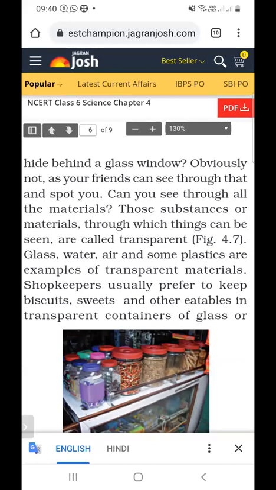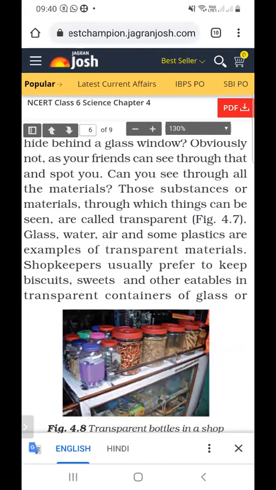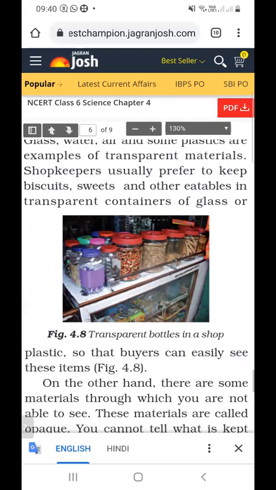Suppose when we look through a glass door, all things can be seen. So glass is a transparent material. Shopkeepers usually prefer to keep biscuits, sweets, and other eatables in transparent containers of glass or plastic so that buyers can easily see these items.